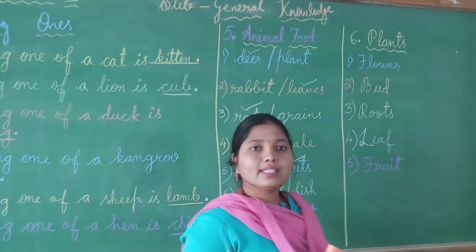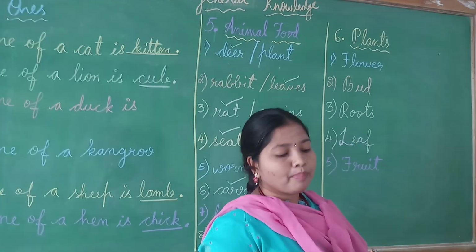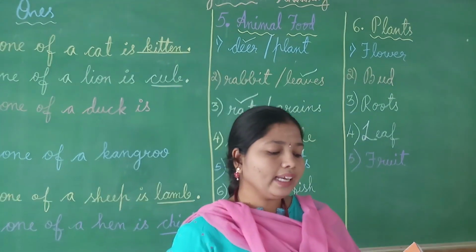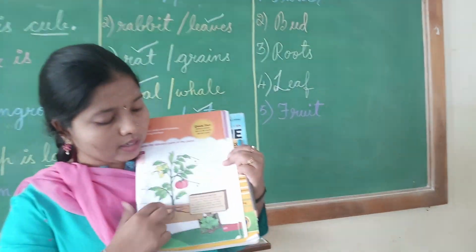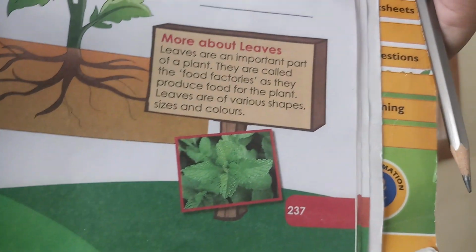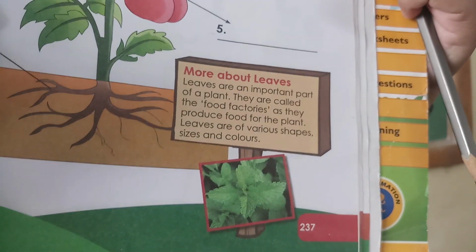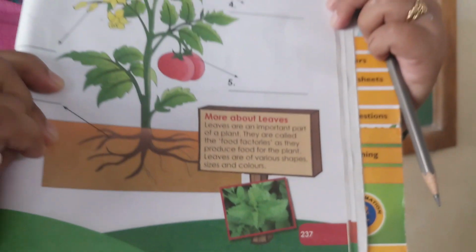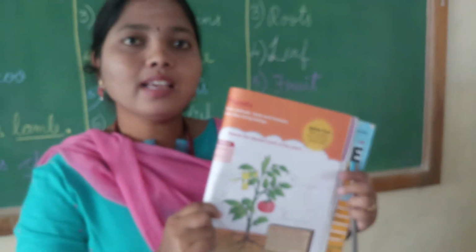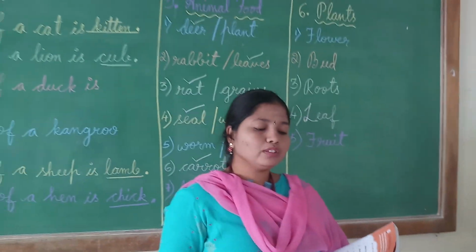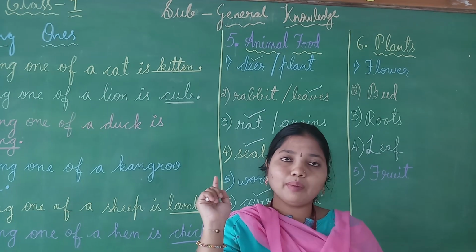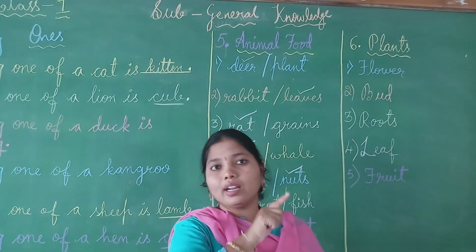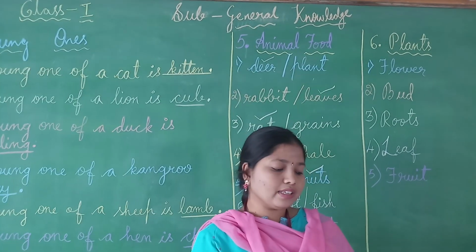So the next topic we are discussing, children, is plants. P-L-A-N-T-S, plants. And you all are seeing this page now, children. Page number 237. Are you getting this page? Yes, I think you all are getting this page. In this page, what you all are seeing, children? You are seeing a plant. Yes, I hope you all are seeing the plant in this page.